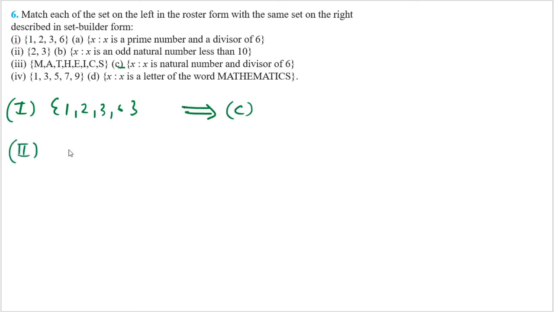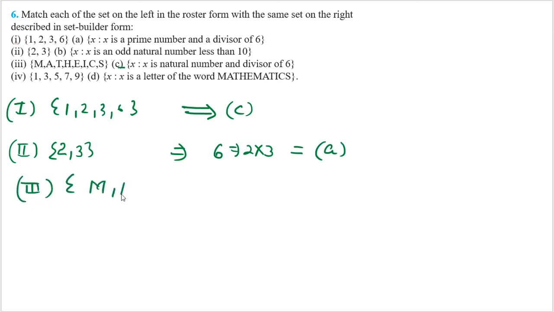Second part, what is given here? Second is 2, 3. Again, x is a prime number and a divisor of 6. Yes, because 6 can be written as 2 into 3. So the correct answer is A. Third part, what is given here?